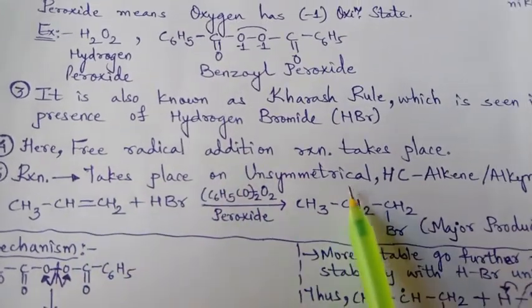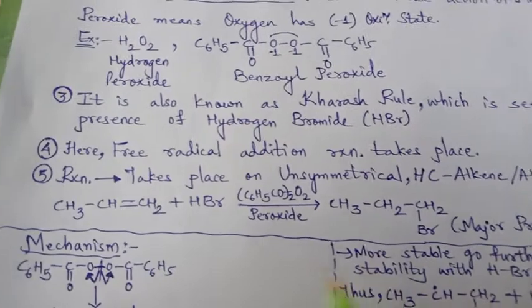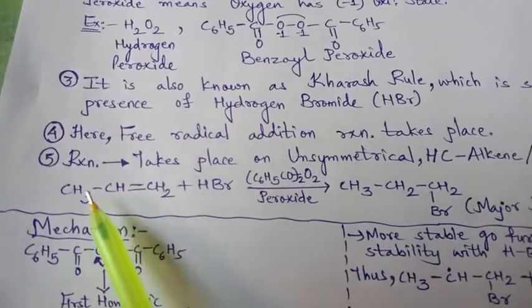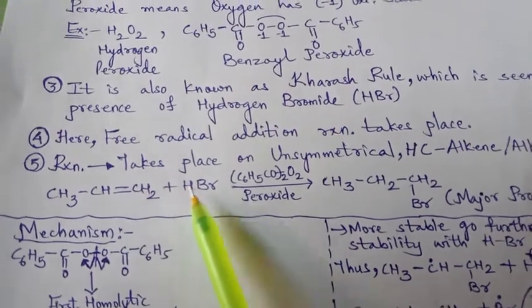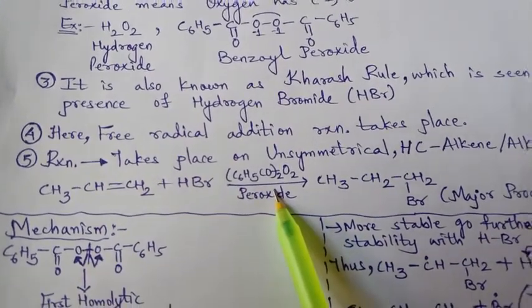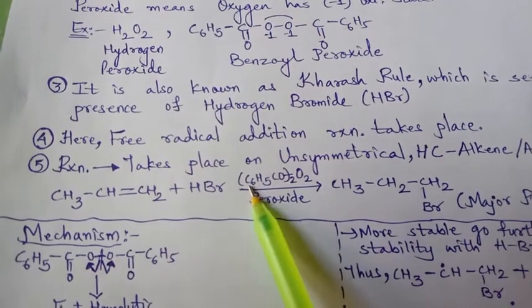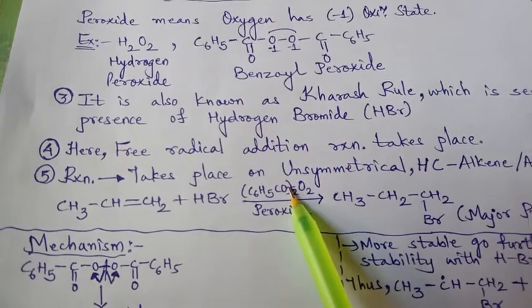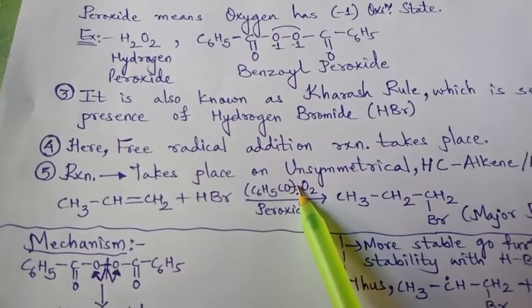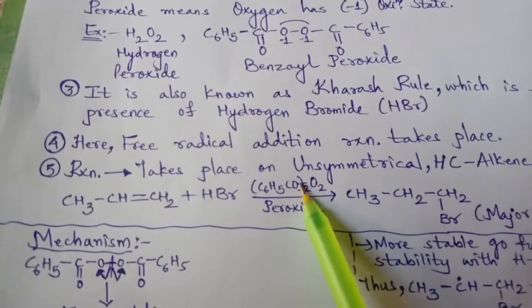The reaction takes place on an unsymmetrical hydrocarbon, alkene or alkyne, and we see the general reaction: propene, CH3CH double bond CH2, plus HBr in the presence of what is written here, peroxide, benzoyl peroxide, C6H5CO twice. Now this horizontal line you see, I have not kept exactly outside the bracket, it is crossing the bracket.